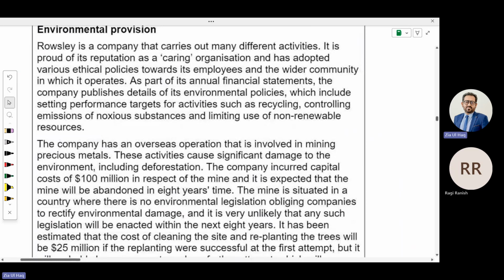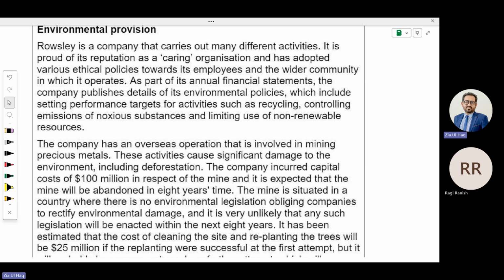Rousley is a company that carries out many different activities. It is proud of its reputation as a caring organization and has adopted various ethical policies towards its employees and the wider community in which it operates. The company claims, we are very caring. We behave ethically. We consider the best for all.